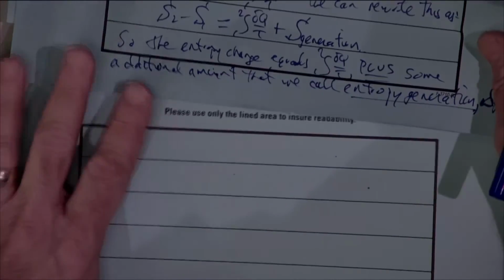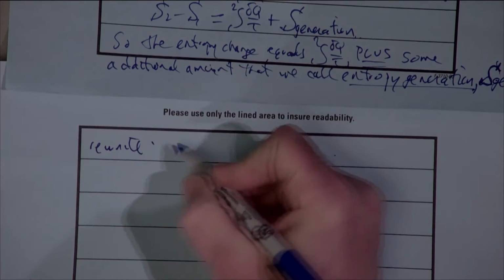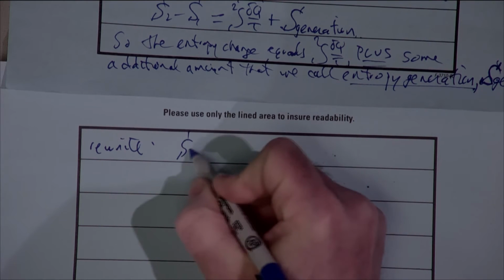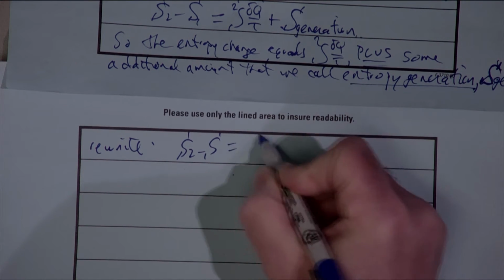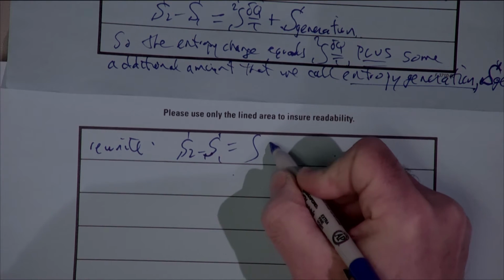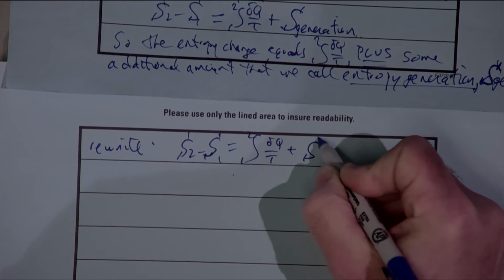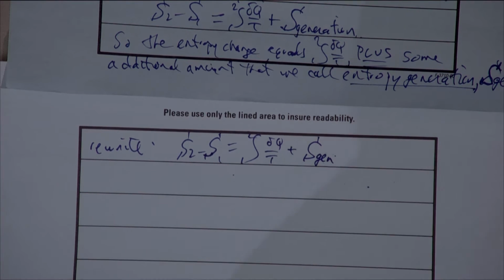It's kind of sloppy down here. All right, so I'm just going to rewrite it. The entropy change equals the integral of delta Q over T plus some additional amount. And then let's just note here the signs associated with that.